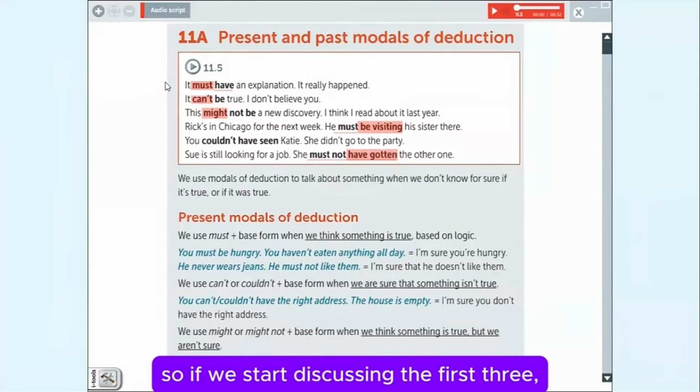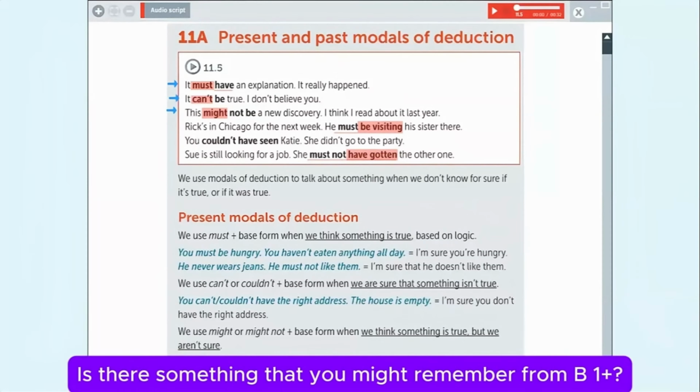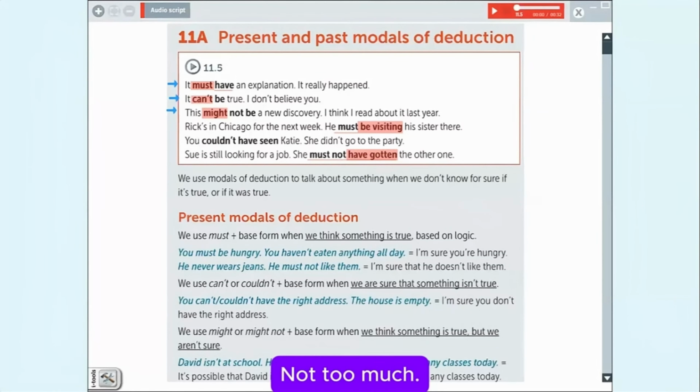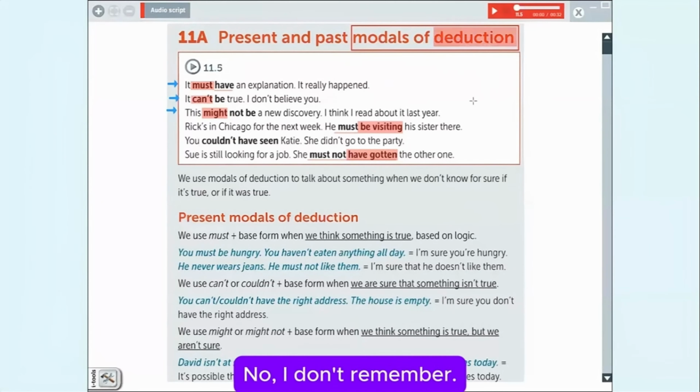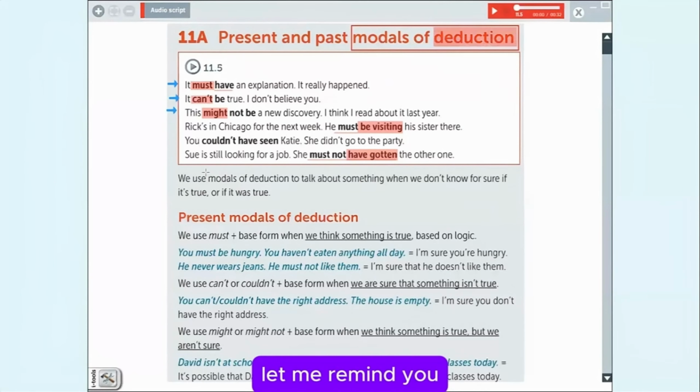So if we start discussing the first three, what do you remember about deductions? What comes to your mind with these examples? Is there something that you might remember from B1 plus? No, too much. Oh, no, teacher. I don't remember. Okay, don't worry, never mind. If you don't remember anything about this, let me remind you.